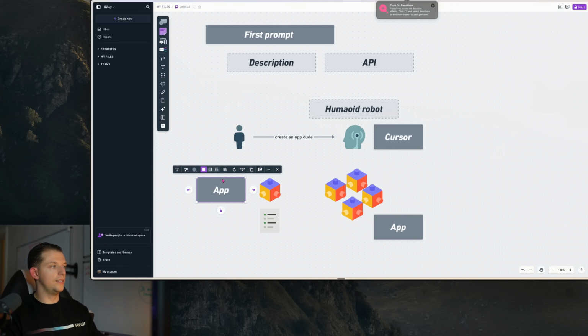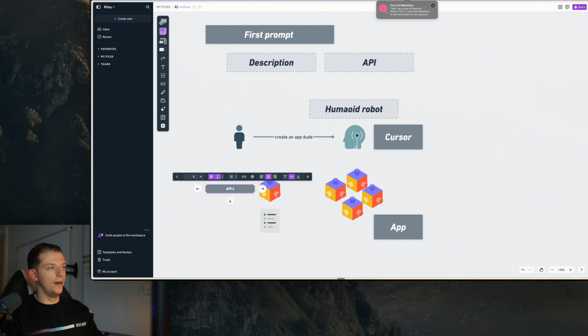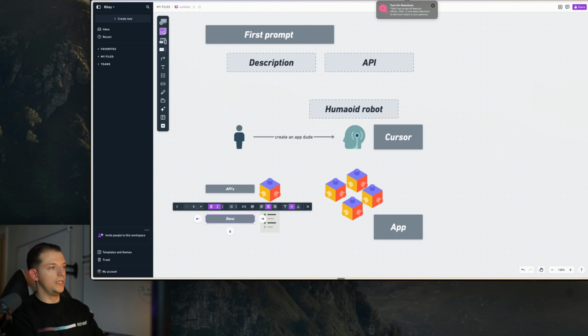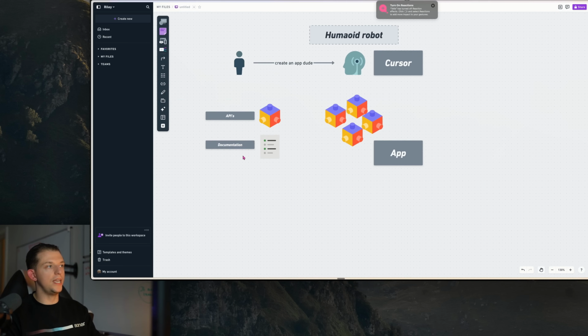What I mean by this is it actually needs APIs, and it needs documentation. So it needs an API key and then documentation, which are like instruction manuals. When you build a Lego set, you need instruction manuals to build it. So you need to give the instruction manual to Cursor, and you also need to tell it what tools you're using so that Cursor can build it. You want to make sure that you're choosing the right pieces or the right APIs, and you also want to make sure that you're giving it all of the relevant instructions. This is critical. And the best place to find this right here is Perplexity.